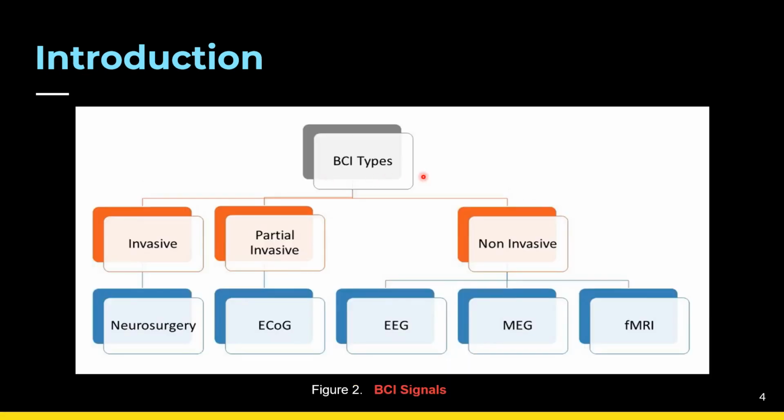This figure shows different types of BCI signals. First we have invasive BCI signals, then partial invasive, then non-invasive. In invasive we have neurosurgery, in partial invasive we have ECoG, and in non-invasive we have first EEG, then MEG, then fMRI. For this work we have taken only EEG-based BCI.